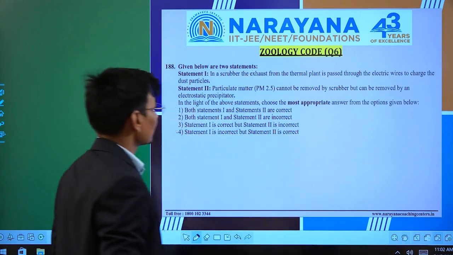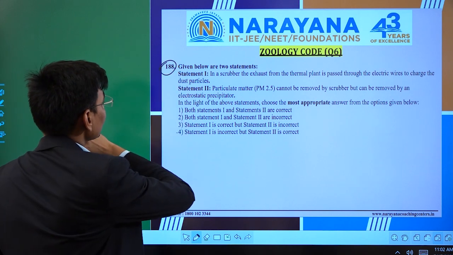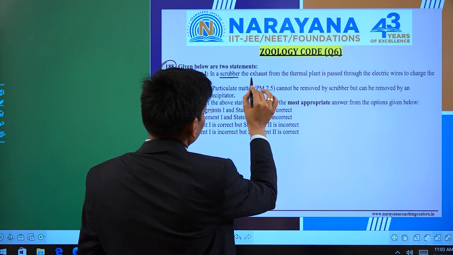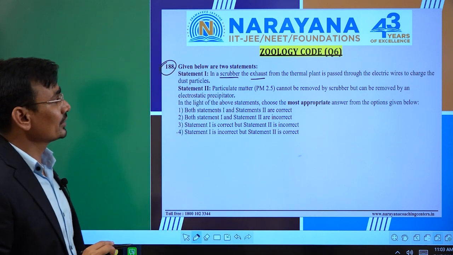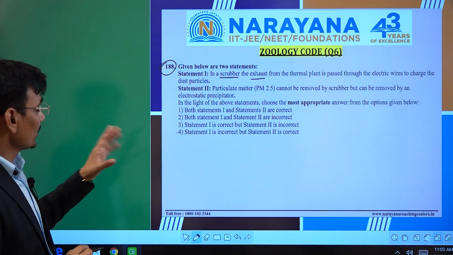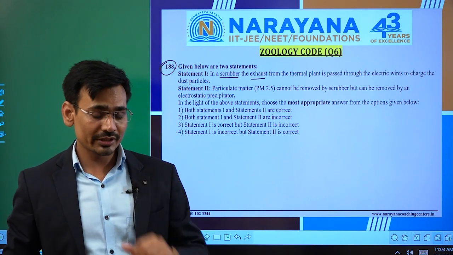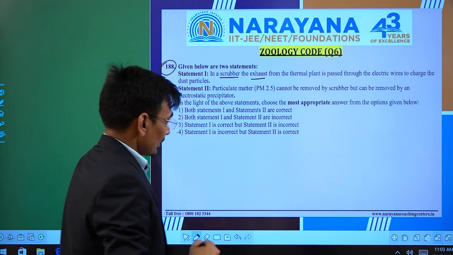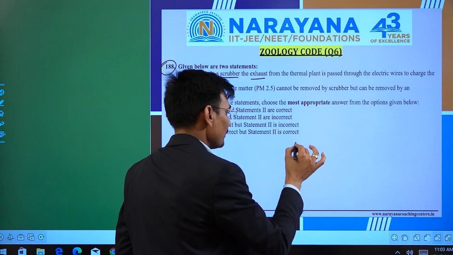And here is another question. Question number 188. Statement 1. In a scrubber, exhaust from the thermal power plant is passed through electrical wires to charge the dust particles. Okay, so student, you need to keep in mind that is a very tricky question. In case of the scrubber, electrical charges are not used here.